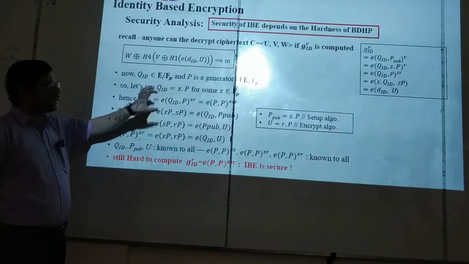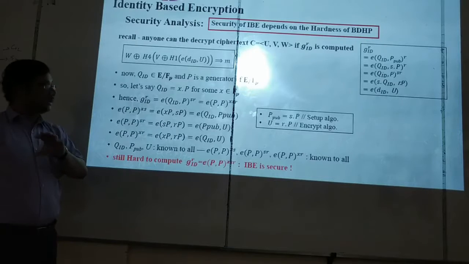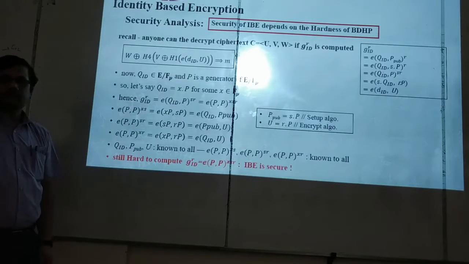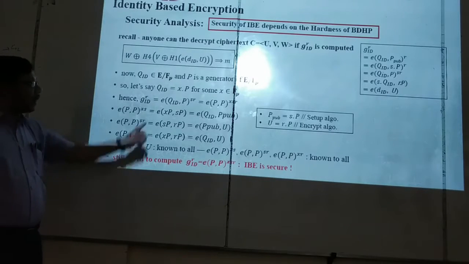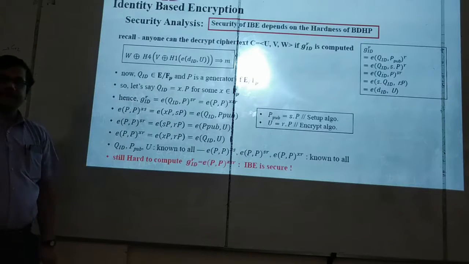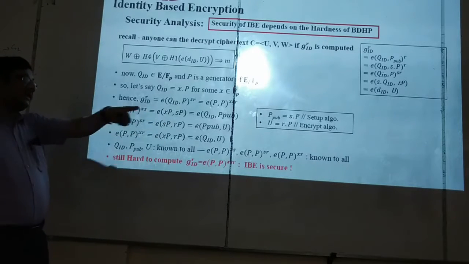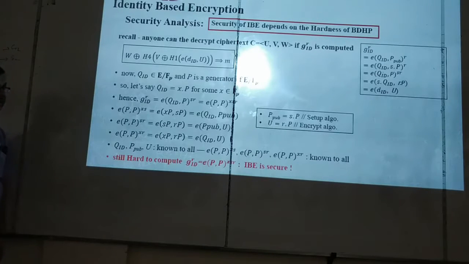Now I am first generating QID by using a hash function from the identity. Then trying to find X. This is also the elliptic curve discrete log problem. Getting the point? Now somehow if the adversary gets X, then you will be able to decrypt it, remember. Of course you will be able to decrypt it. Now what are the ways that the adversary can get X? How can he get X? Is there any possibility?